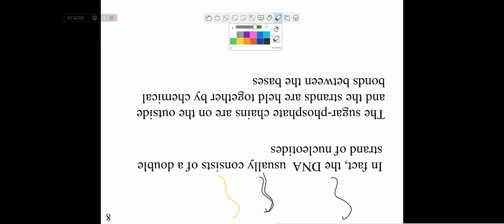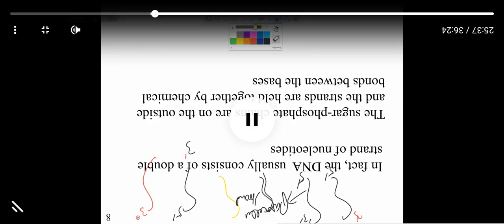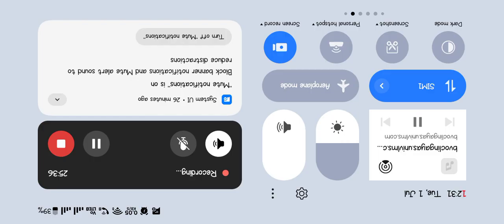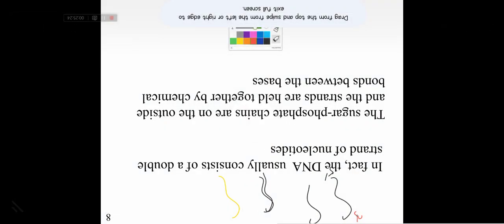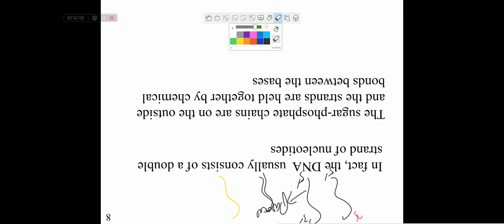See, this is the 3' end, this is the 5' end. Here also there is 3' end and here also 5' end. This is known as parallel strand. Okay. If here 5' end, here 3' end, and here 3' end, and here 5' end, this is known as anti-parallel strand.